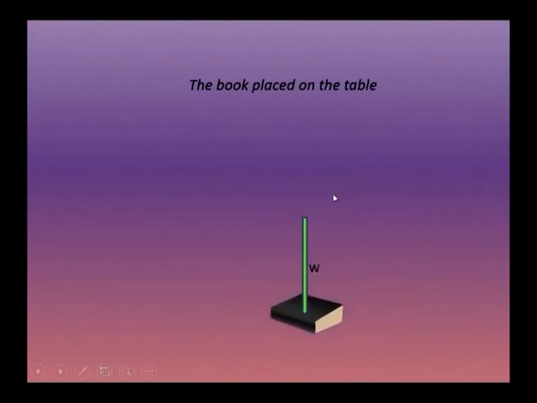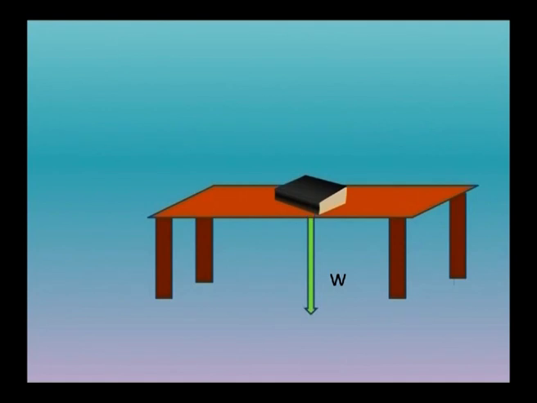Yes, the book will fall down. What force is responsible to keep the book stable on the table? There is another force acting on the book in the upward direction, equal to the gravitational force, that is known as the normal force.